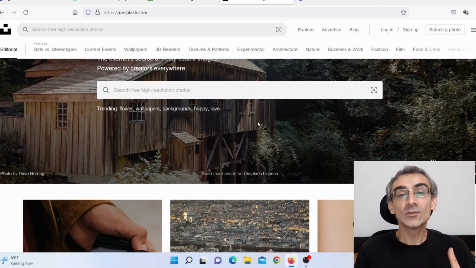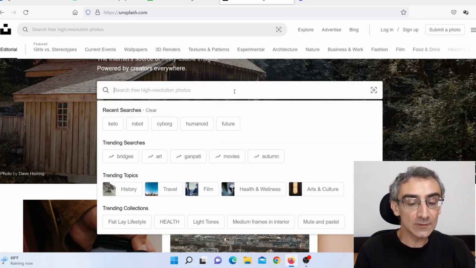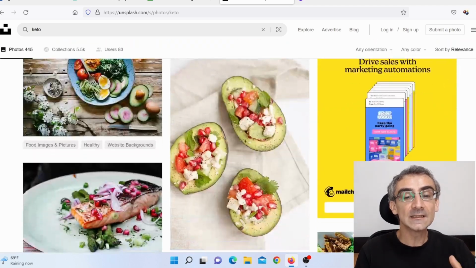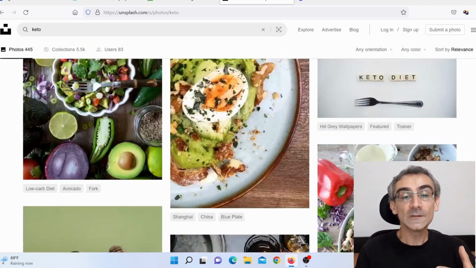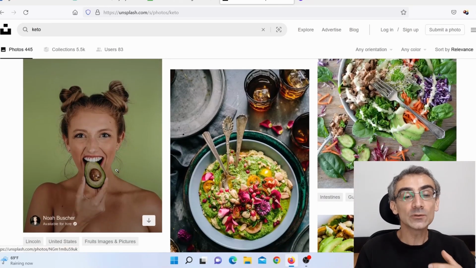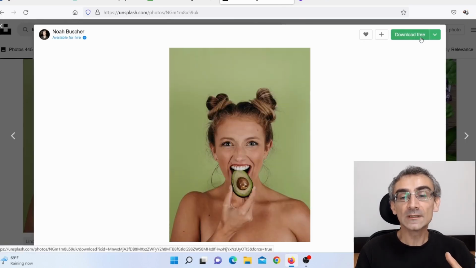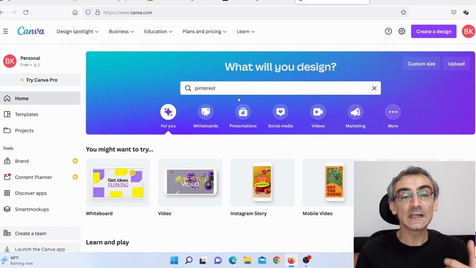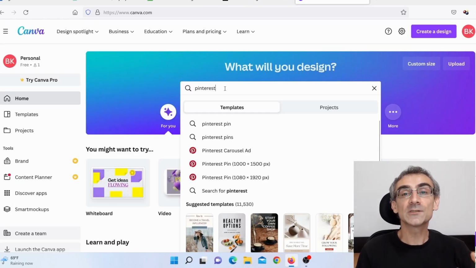Because I'm in the keto niche, I simply need to type here keto and then press enter. Here I can see there are lots and lots of royalty-free photos and images. For example, this photo here has a potential to go viral. So I need to click on this image, click on download, and download this image totally free on my desktop. So now I need to make a pin, and for that you can simply go on Canva, and then here you can search for Pinterest.